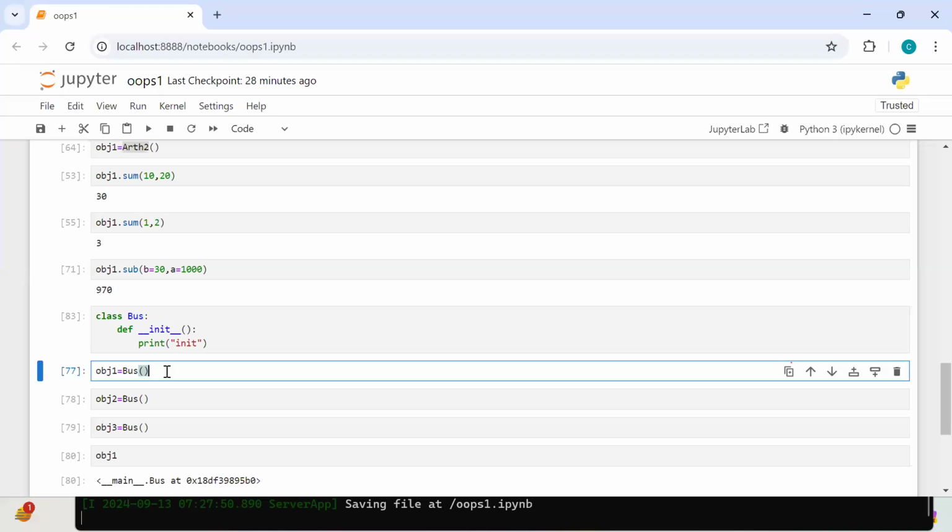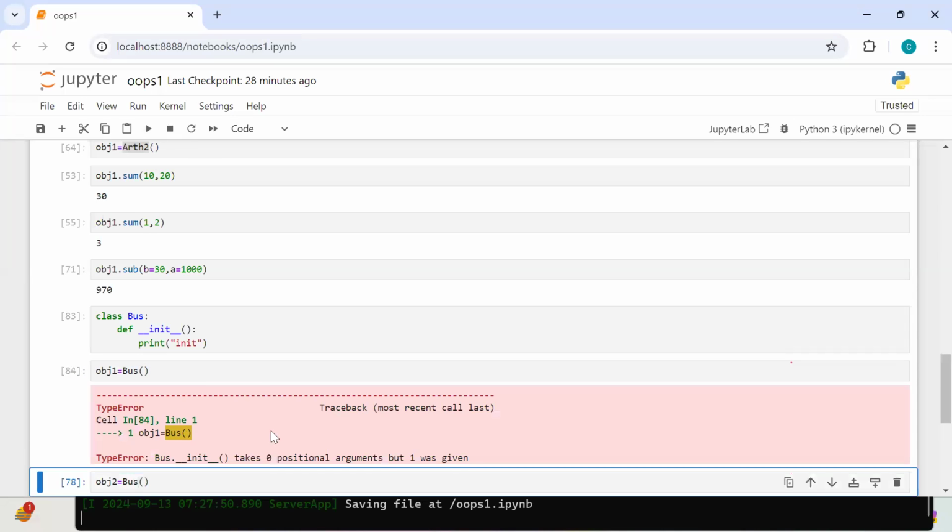Invalid. What is the exact error message? Positional argument missing. Perfect, that is the basic thing, right? Any method you call, or Python calls, is going to pass one parameter, that is the current object, one argument.